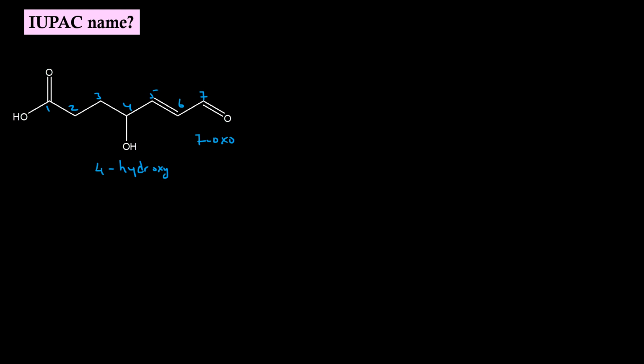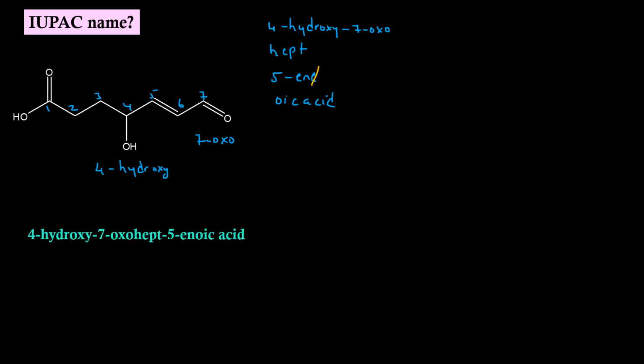Between hydroxy and 7-oxo, alphabetically hydroxy comes first. So the secondary prefix will be 4-hydroxy, 7-oxo. Root word is hept. Primary suffix is 5-ene. Secondary suffix is oic acid. We have to drop the E of the primary suffix. IUPAC name will be 4-hydroxy-7-oxohept-5-enoic acid.